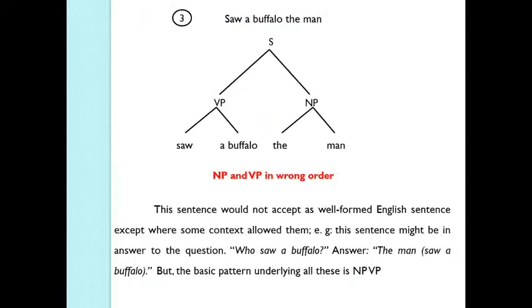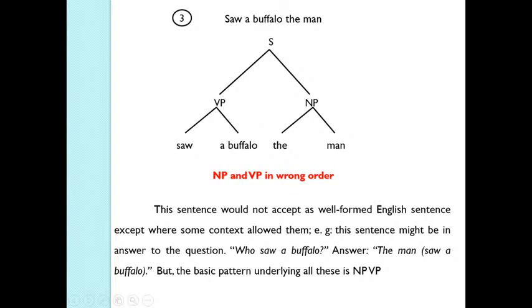Also, you cannot have a sentence like saw a buffalo the man. That is, you cannot change the order of noun phrase and verb phrase, because the rules say that you have to have the noun phrase at the beginning and the verb phrase after the noun phrase. But if you say the verb phrase comes before the noun phrase, saw a buffalo the man, that is, noun phrase and verb phrase are in the wrong order, so it is not a sentence again. So this would not be accepted as a well-formed English sentence, except where some context allows it.